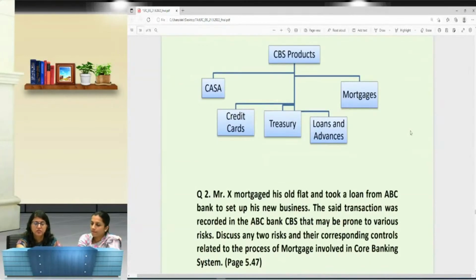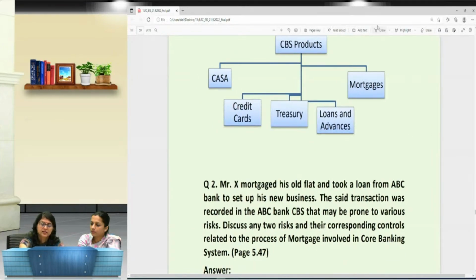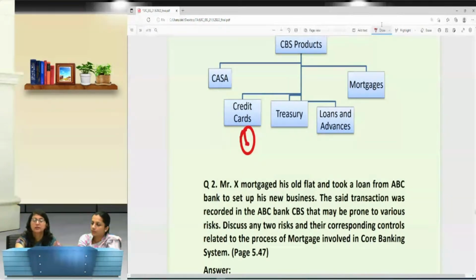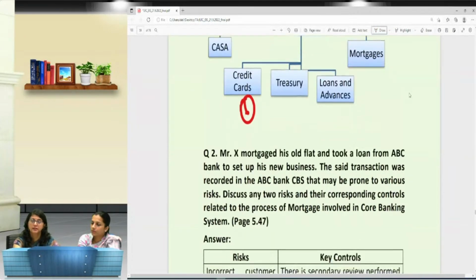Again, it's a diagram which we had prepared just to show that these are the CBS products. When we keep scrolling through the pages while reading, we see, oh my god, 10, 11, 12 pages are there. But suppose credit cards get covered in say 3 to 4 pages. I just need to capture the important points so that I am able to write the answers vis-a-vis 6 marks. A maximum 6-mark question will come, but my understanding has to be complete so that I can derive the answers for the MCQs.